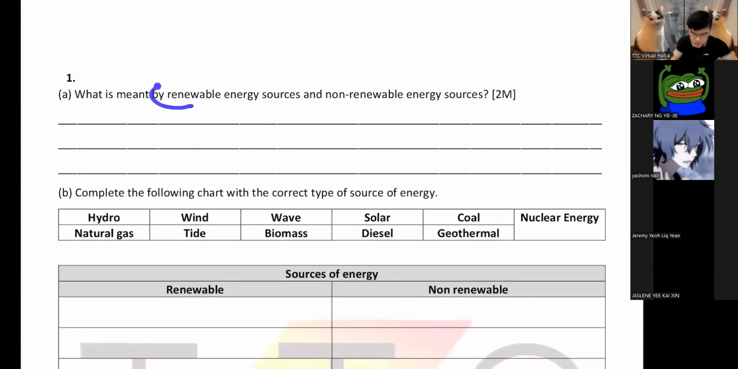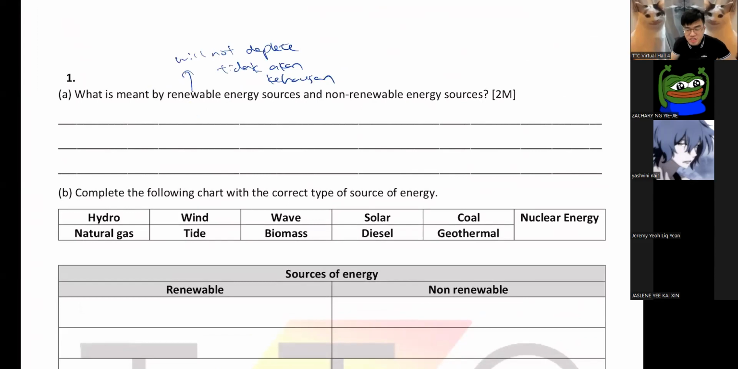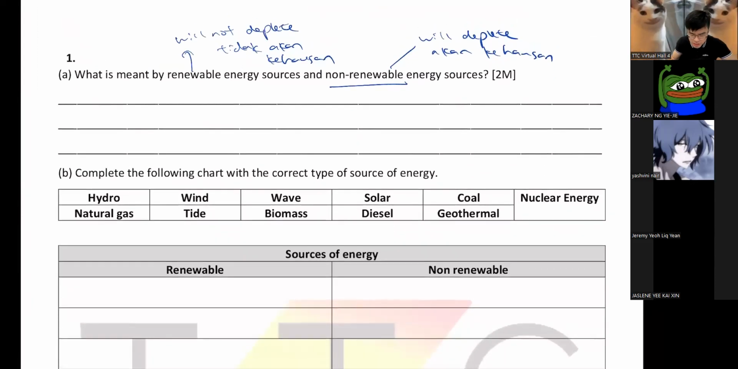What is meant by renewable energy and non-renewable energy? You can write this yourself, right? Renewable means they will never deplete, tidak akan kehausan, right? They will not finish. Whereas non-renewable, they will deplete someday, right? Akan kehausan. You know already lah, so write this yourself. I don't want to spend too much time here.